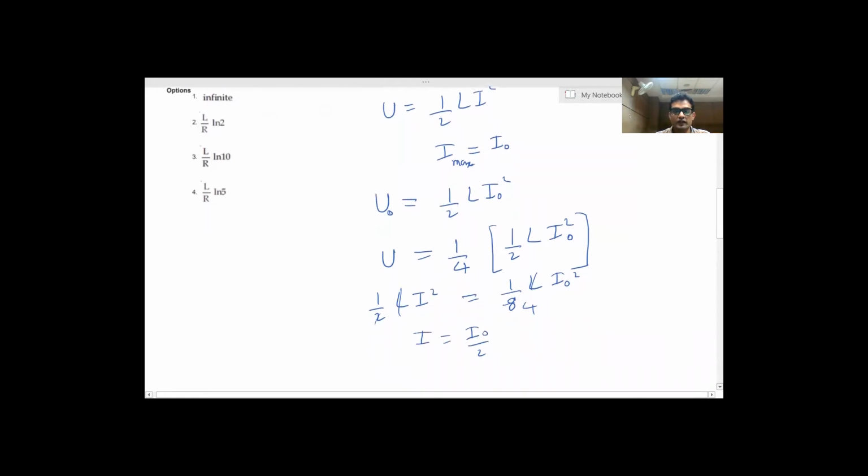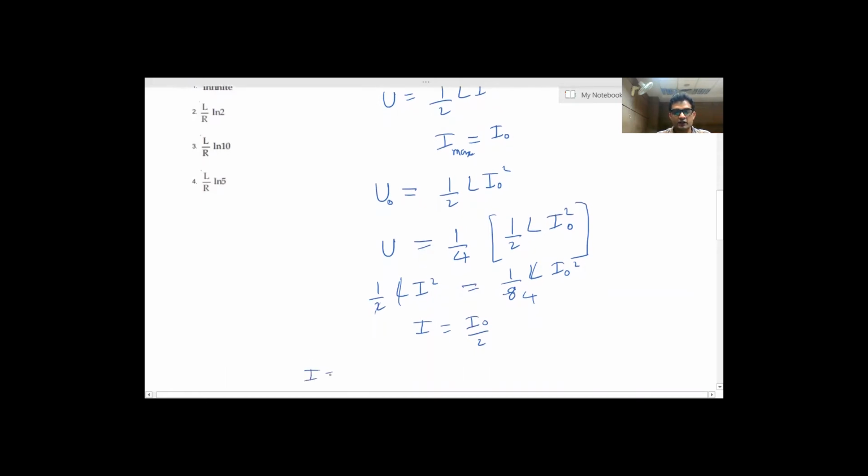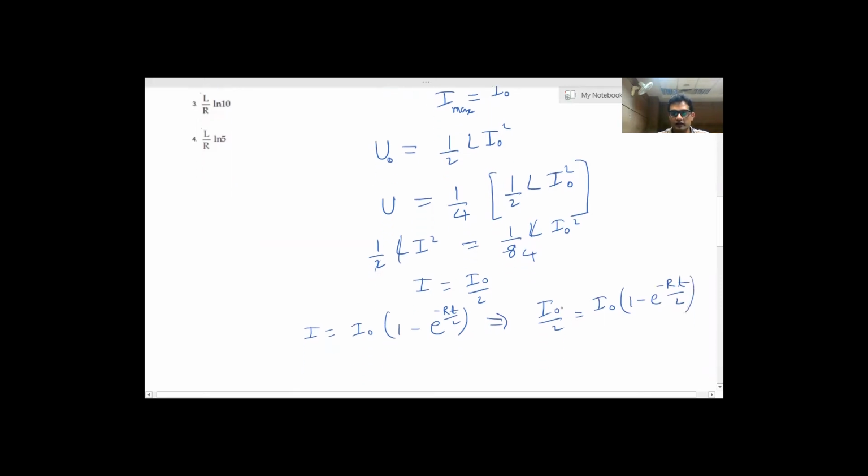Now we know that current is given by I is equal to I naught into 1 minus e to the power minus Rt by L, where R is the resistance and L is the inductance. So if we put the values, it will be I naught by 2 is equal to I naught into 1 minus e to the power minus Rt by L. So I am getting 1 by 2.